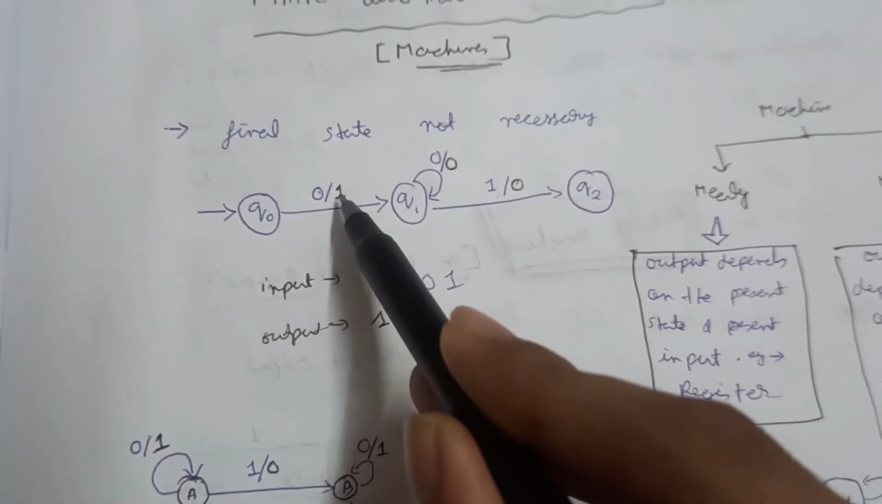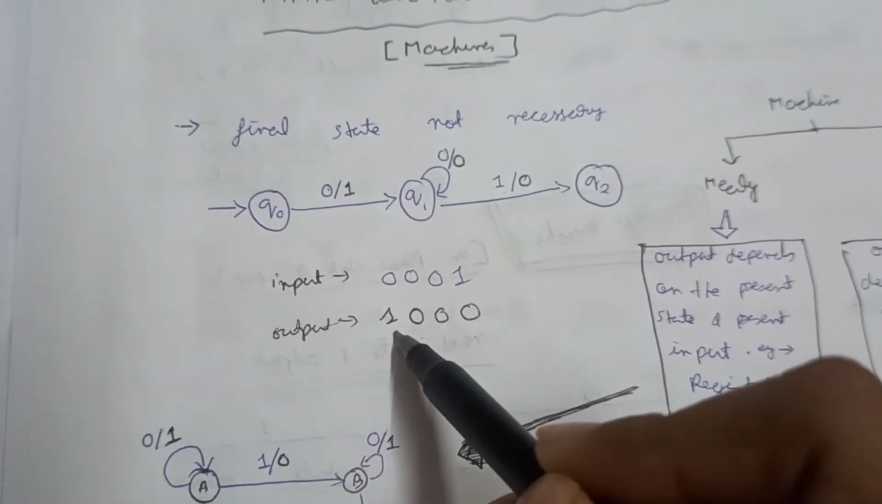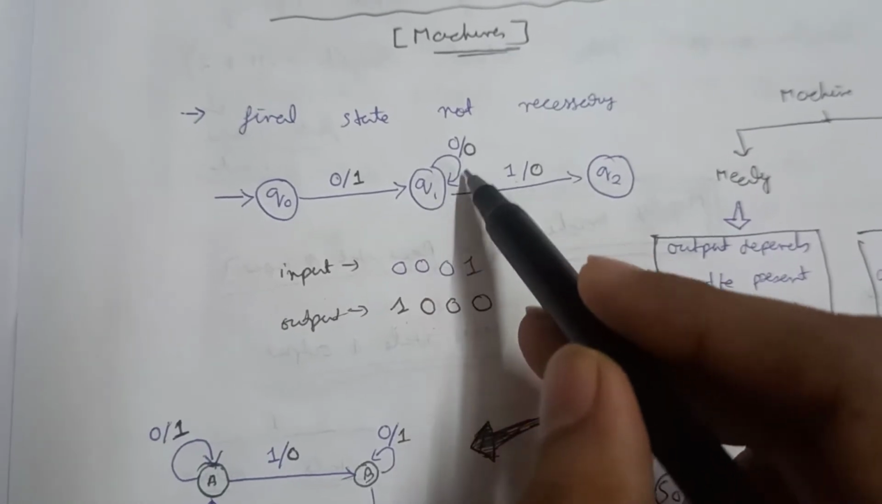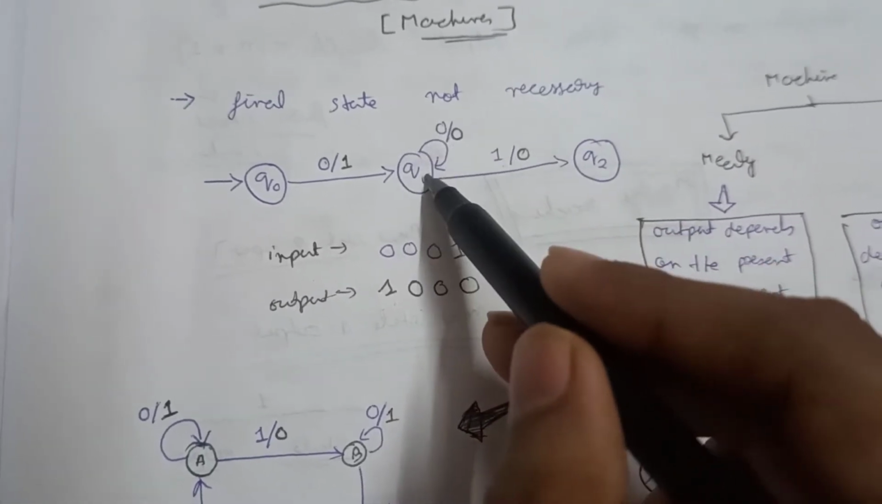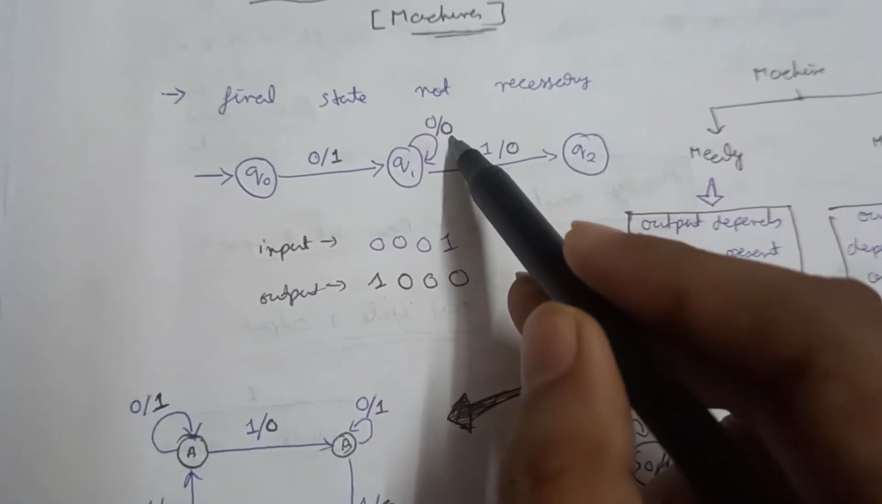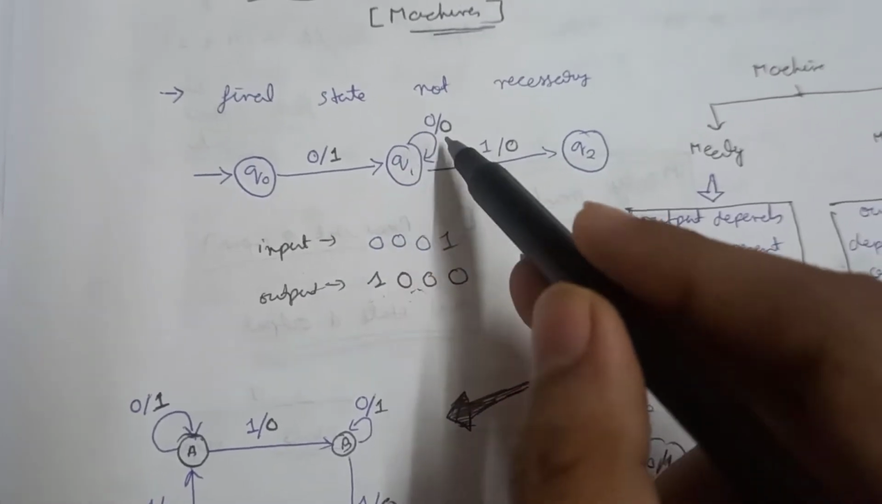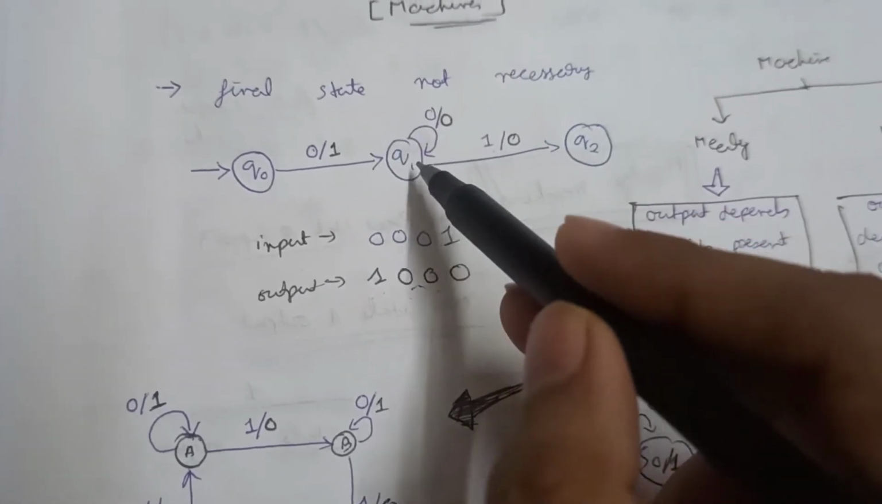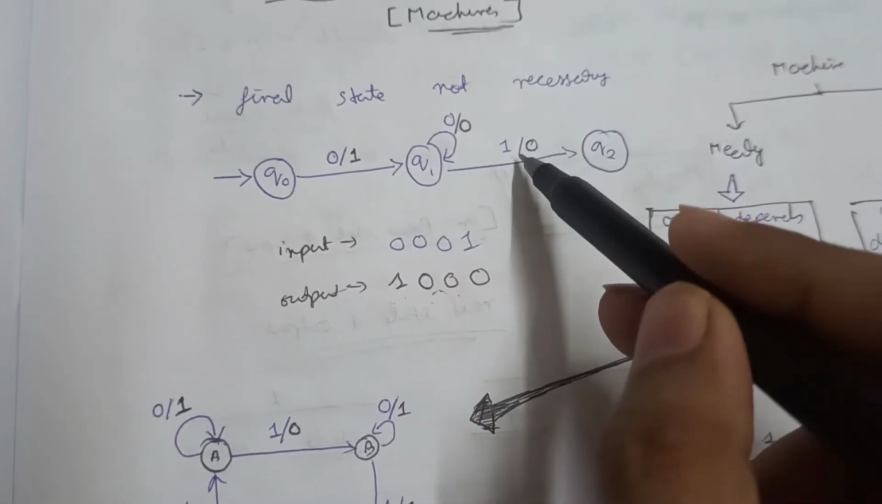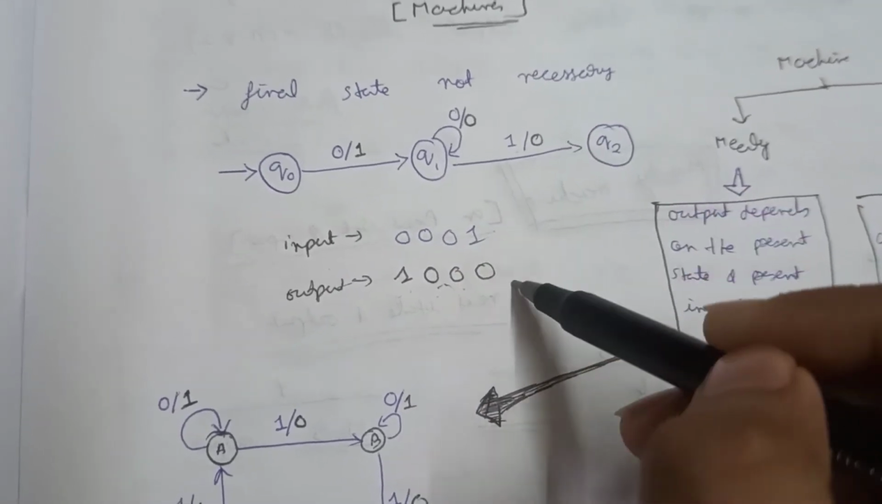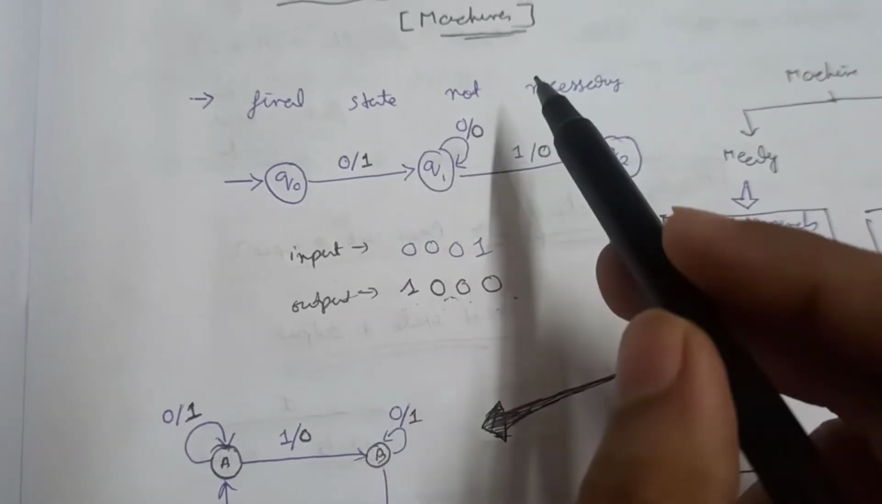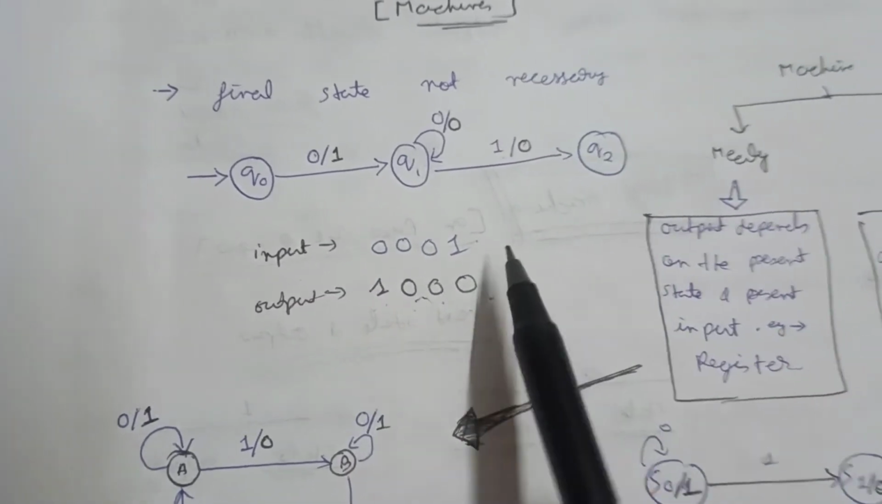So for 0, the first output will be 1. Okay, then the second 0 will be in the self loop in Q1, so it will generate 0 in the output. Again a 0 for the self loop, and after that if the input is 1, it will go to Q2 and the output will be 0. So for the 1, the output will be 0. Okay, so that's how we got the output.